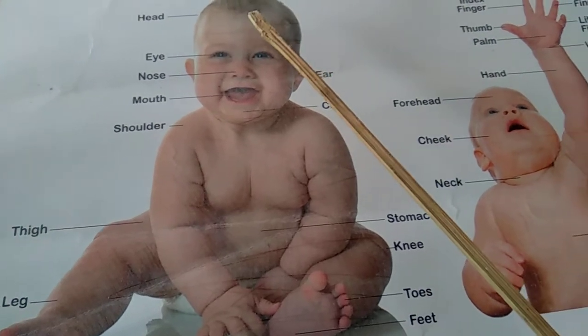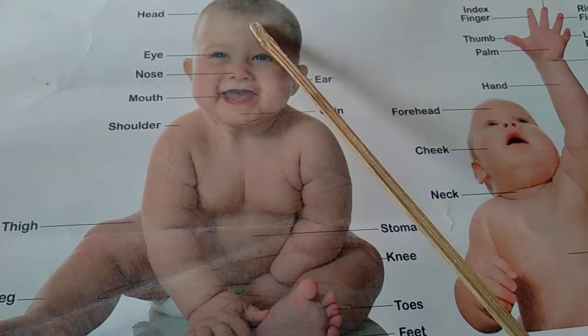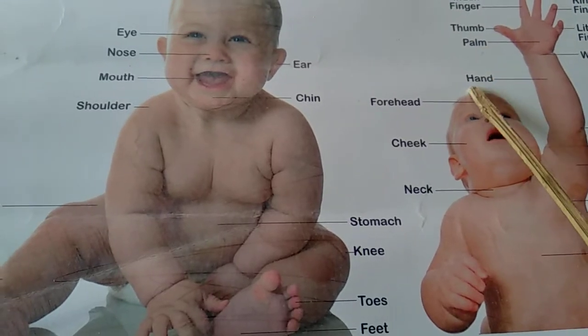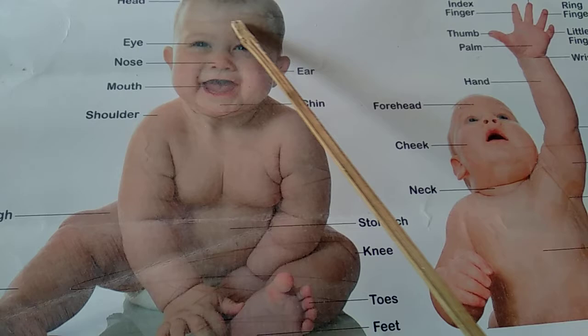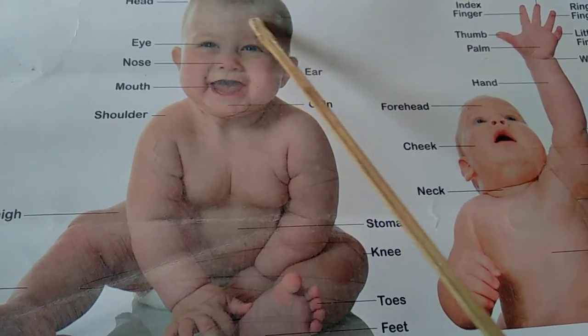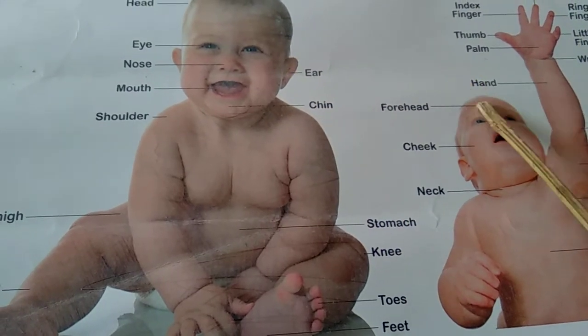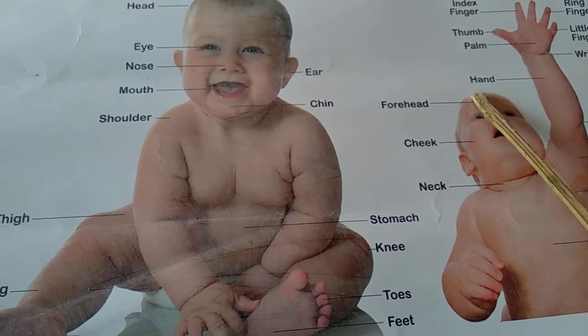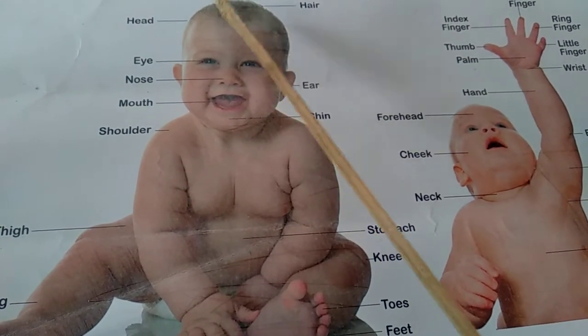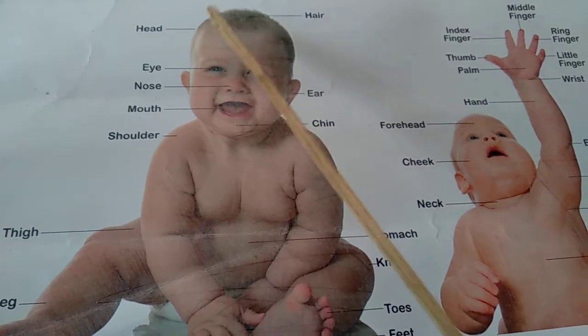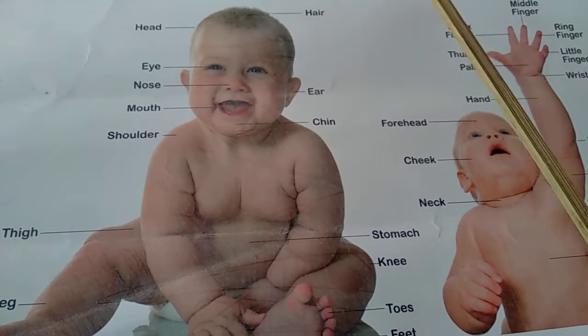And this is forehead. See here. What is this, children? What is this body part? This is forehead. And this is head. And this is hair.